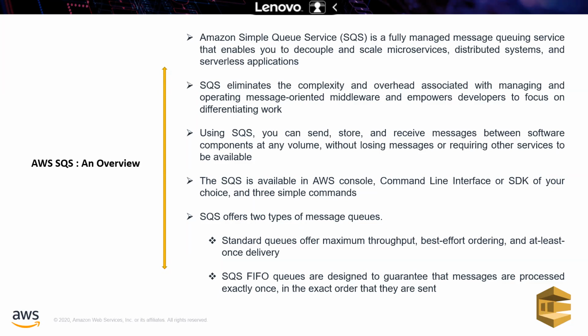What are the types we have, that we are going to discuss in the later slide. Okay, at this point you just remember it's a queue service provided by Amazon, so it is simply called SQS. SQS eliminates the complexity and overhead associated with managing and operating message-oriented middleware and empowers developers to focus on differentiating work. So if you are queuing your job, it will be taken care of by SQS. You need not focus on anything on those queues. You just focus on your work. That's all. Using SQS, you can send, store, and receive messages between software components at any volume without losing messages or requiring other services to be available.